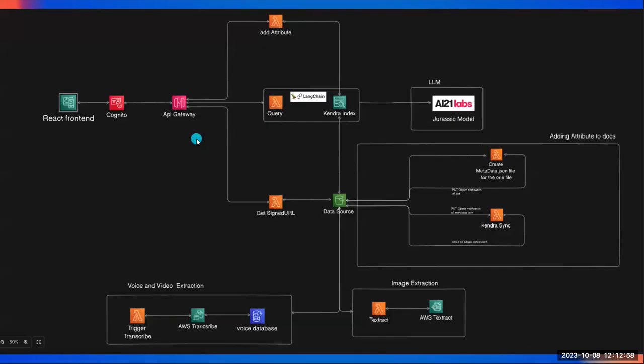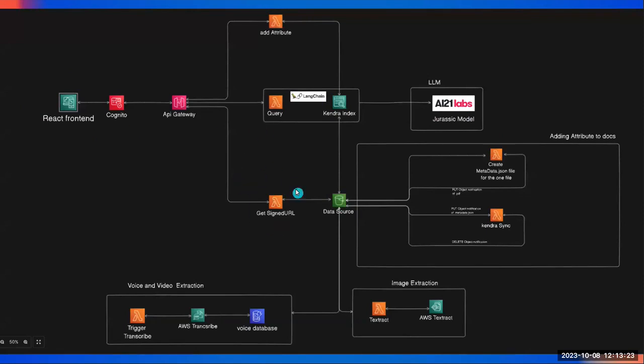Our overall approach is the RAG approach, which is the retrieval augmented generation approach, in which we are using Kendra Index, which is an Amazon machine learning service that helps us retrieve relevant information from our data sources that we pass as context using the LangChain framework to a large language model, which is a Jurassic model by AI21 Labs that generates the response that we provide to our user.